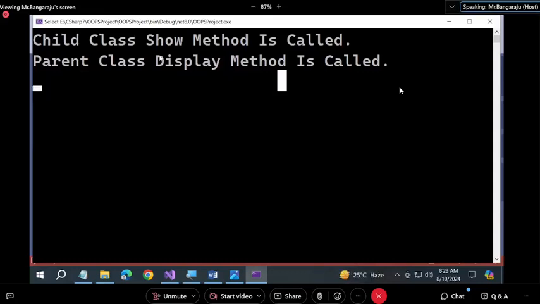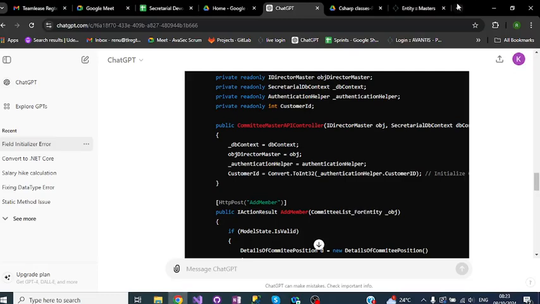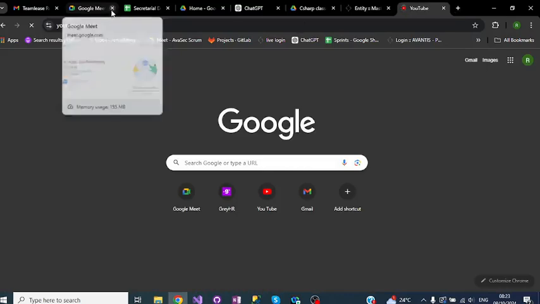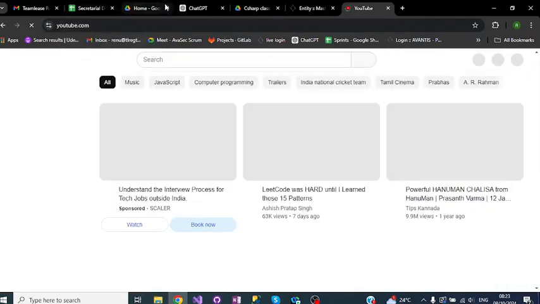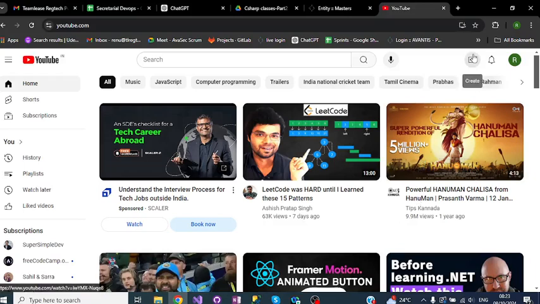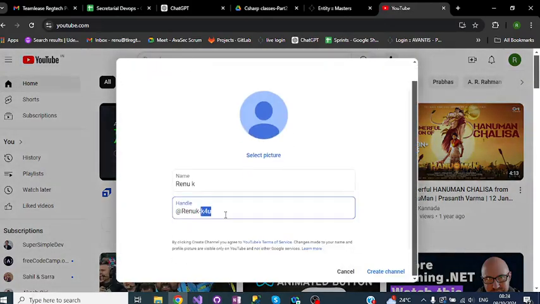But when we call show, the parent has given permission for the child to re-implement. So first it will check: is this method re-implemented by the child? If the answer is yes, what will it call? Child. If the answer is no, what will it call? Parent. If you exchange, you wear what you exchanged. If you don't exchange, you wear what is given by your parents. Same. Are you clear or not?